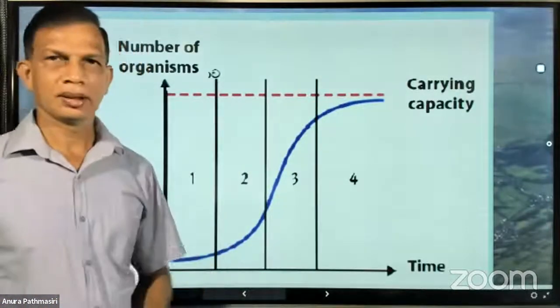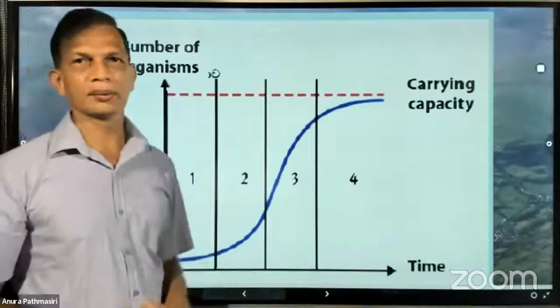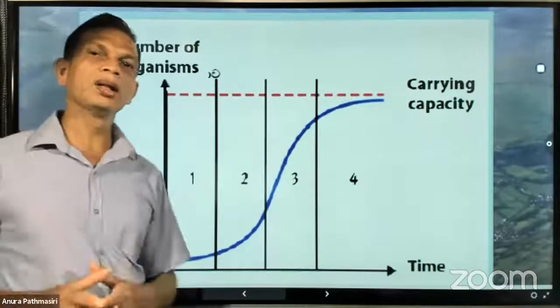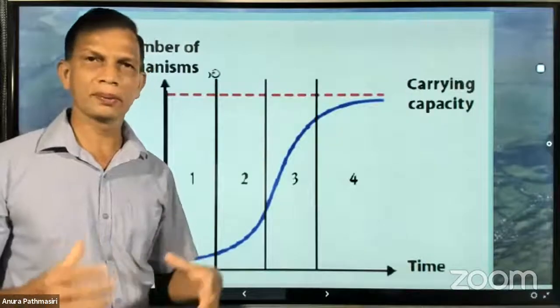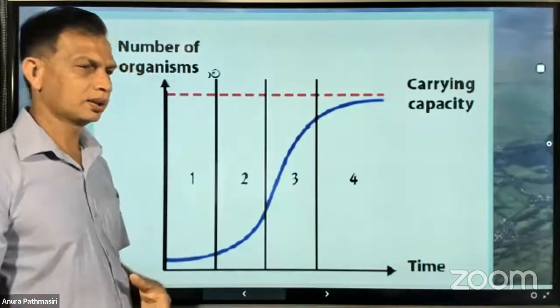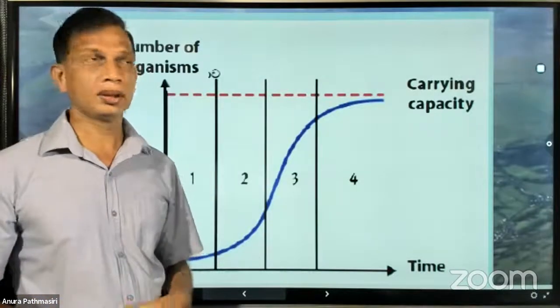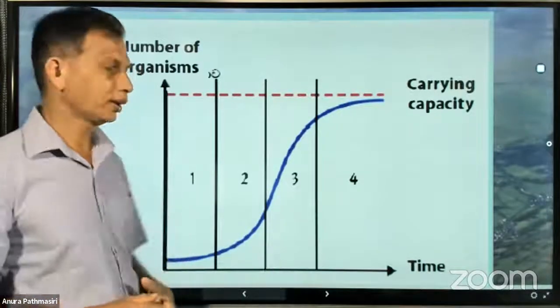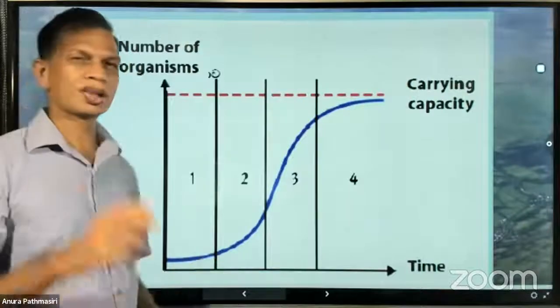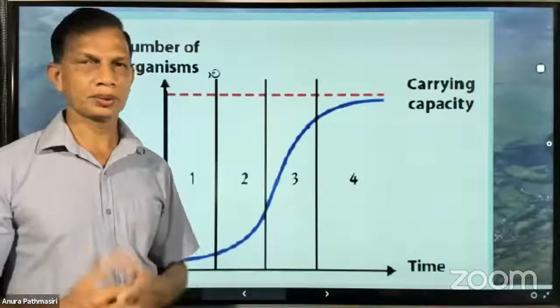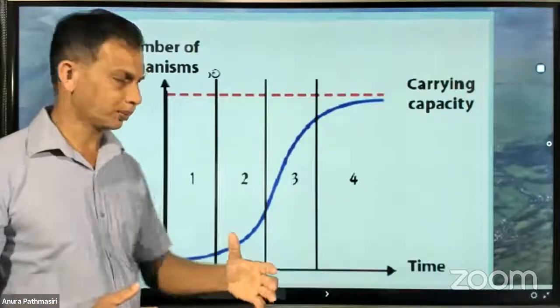If I select an island and I'm going to introduce 20 deer, a 20-deer population, they are not adapted to that new environment, with a little bit of fear. What they try first is just to live and get the protection and get the food and get adapted to the new environment.